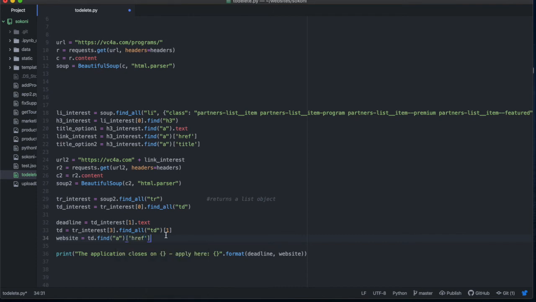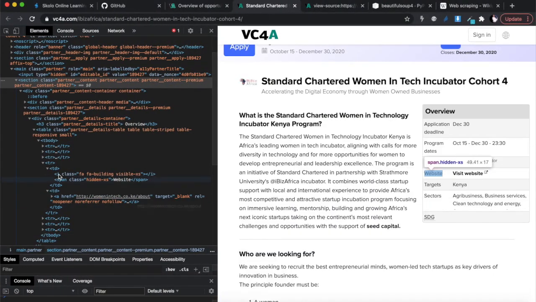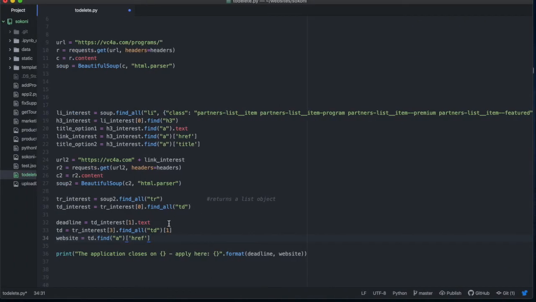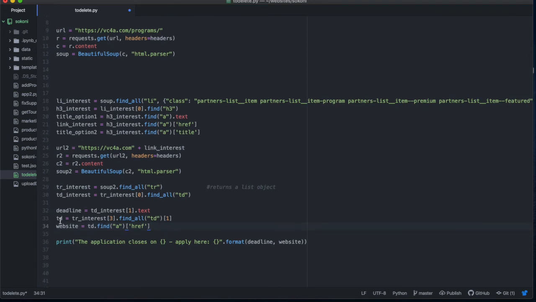Okay, because what's happening here is that we are finding the TD at 1, which is this one. So this is TD at 0. This is TD at 1. So we are finding the TD at 1 from the TR of interest. Find all TRs, TR of interest at 3.